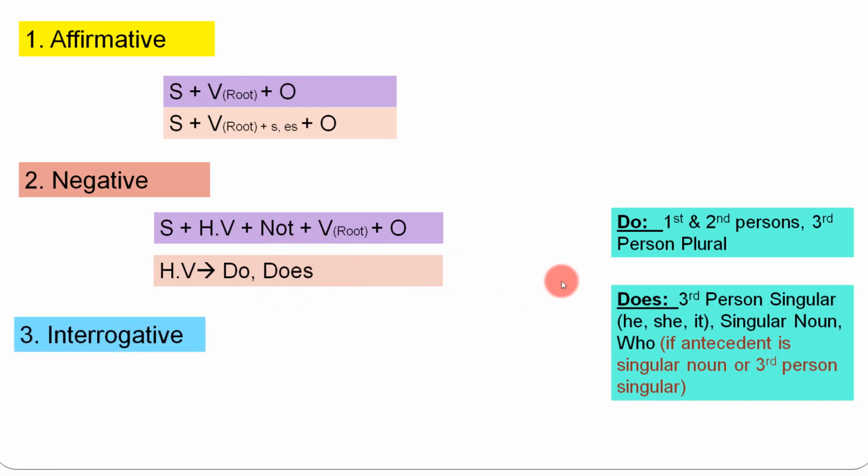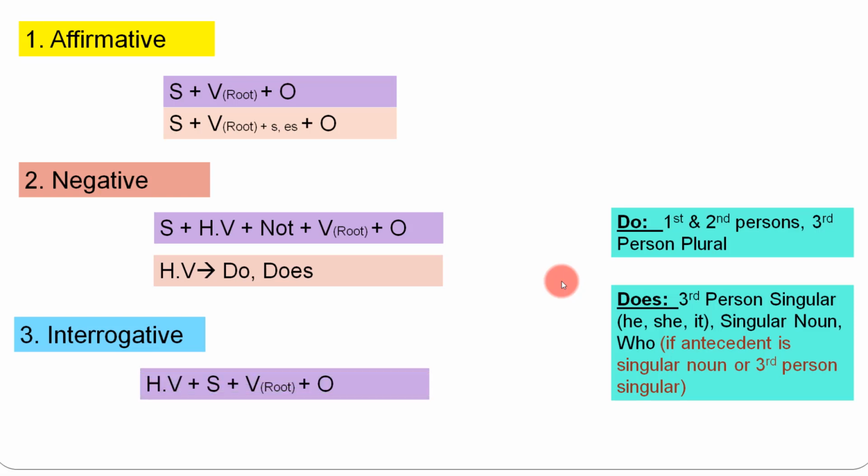Then the third type of sentences are the interrogative sentences. In Urdu you can call it "sawaliya fikre". Negative sentences you can call in Urdu "manfi fikre". So for interrogative sentences, the formula which we are going to use is this one.